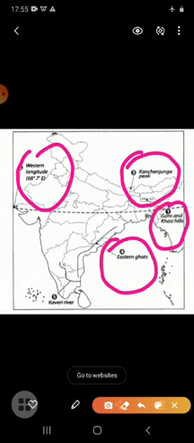The Eastern Ghats run from West Bengal in the north through Odisha, Andhra Pradesh to Tamil Nadu in the south. They are eroded and cut by the rivers Godavari, Krishna and Kaveri. So you can say that the main rivers of these ghats are the Godavari, Krishna and Kaveri. So Kaveri also you have to locate. Here you have to locate the Kaveri river. It is also situated in the Eastern Ghats.